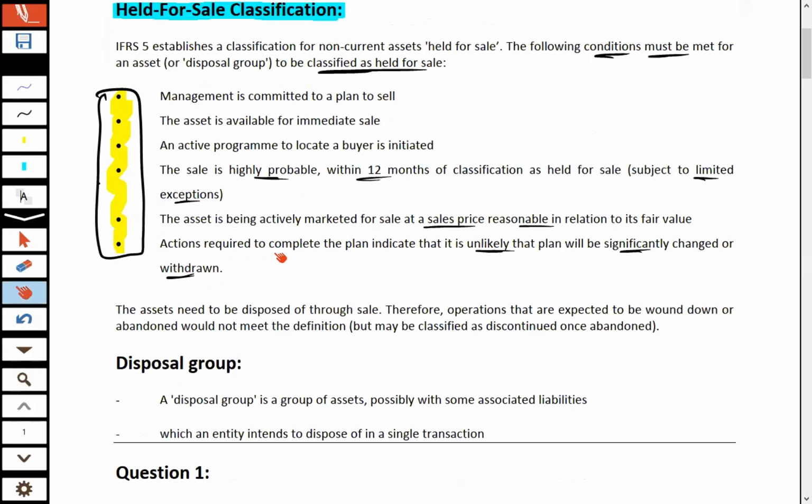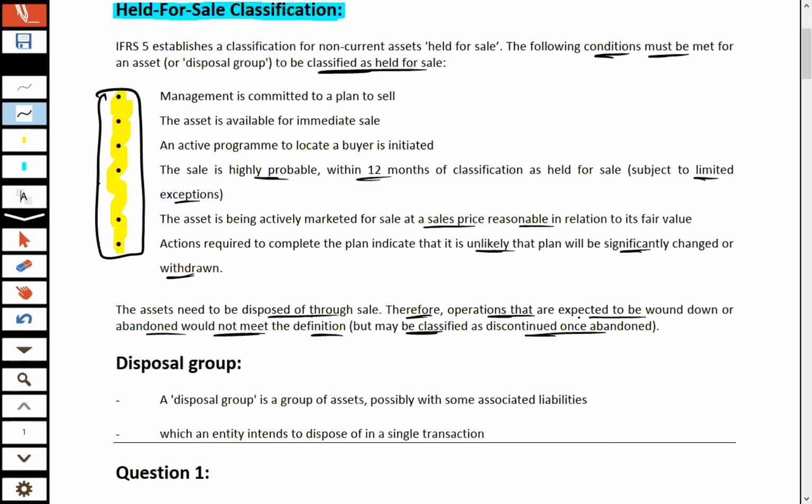Once an entity classifies a non-current asset as held for sale, the asset needs to be disposed of through a sale transaction. Therefore, operations that are expected to be wound down or abandoned would not meet the definition but may be classified as discontinued once abandoned. Say we were running a whole department on the basis of a single asset or group of assets, but now we have planned to dispose of the single asset or the group of assets.